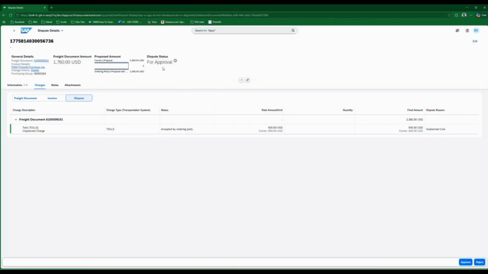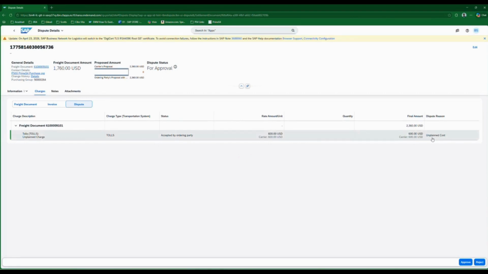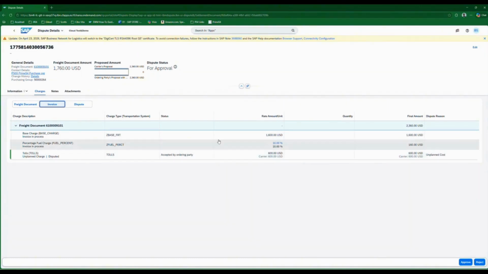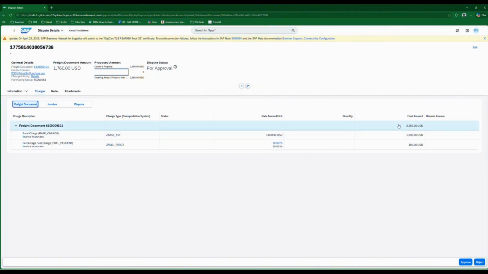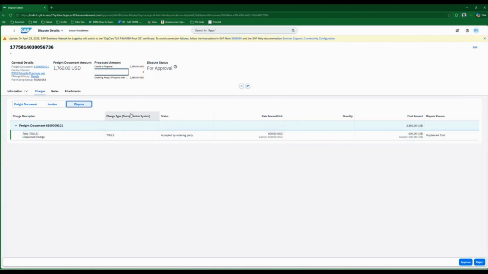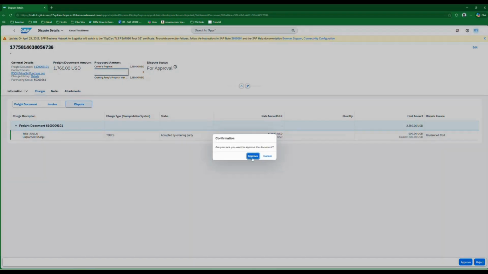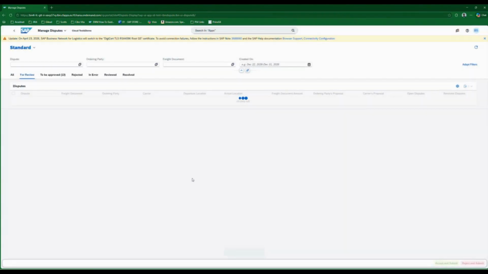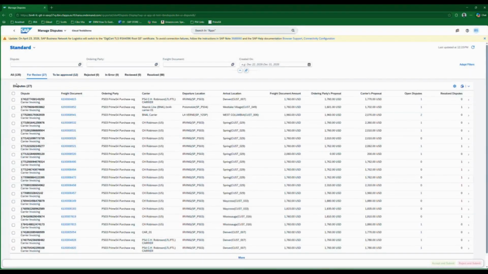It says that it is for approval, and it is the tolls which is going out of range. We can actually see what is the full value and what was the freight document value. You can manage it all. So we can see that tolls has an additional charge, which is $600, above the threshold, and this dispute. So the manager can review all these things, put notes and attachments, and then he can do the approval.